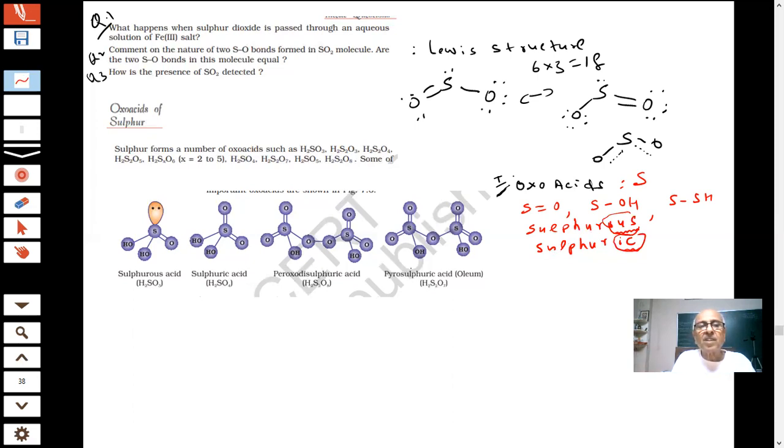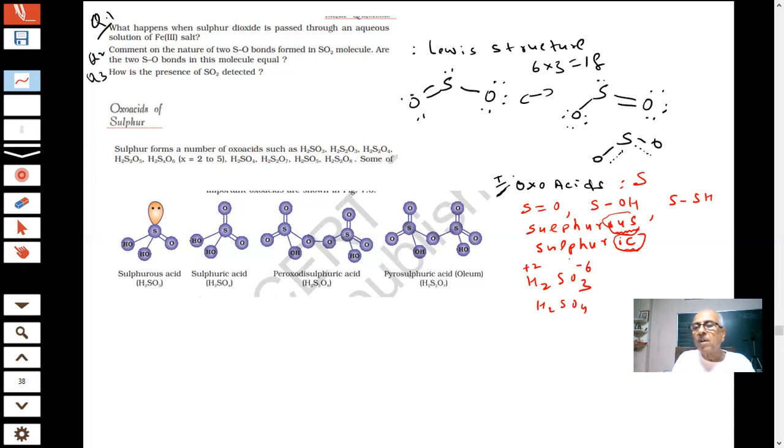Now let us see the oxidation numbers of sulfur. What is the oxidation number of sulfur in H2SO3? It will be 6 minus 6 plus 2, plus 4.